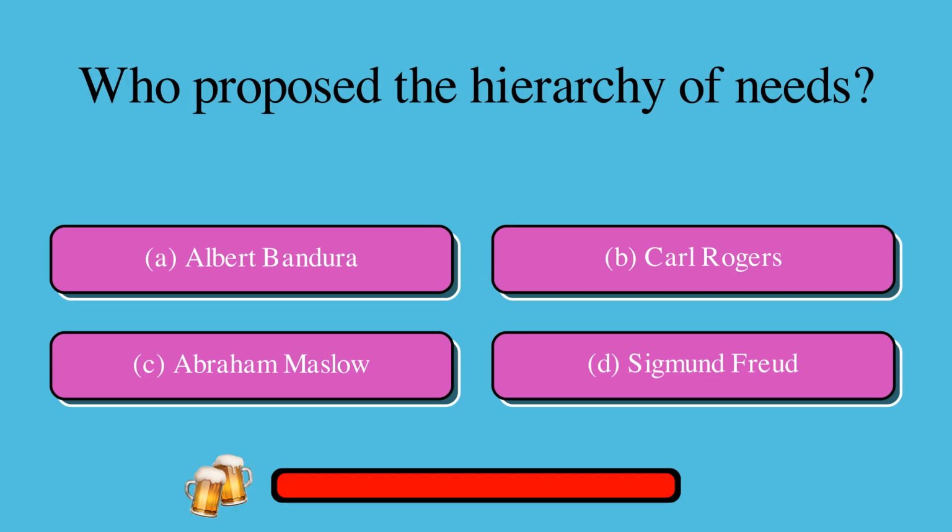Here's some psychological theories trivia. Who proposed the hierarchy of needs? A. Albert Bandura, or B. Carl Rogers, or C. Abraham Maslow, or D. Sigmund Freud? The correct answer is C. Abraham Maslow.